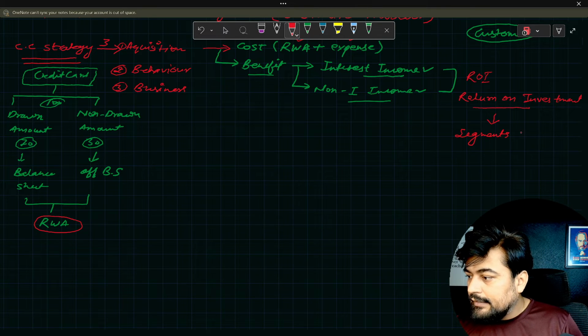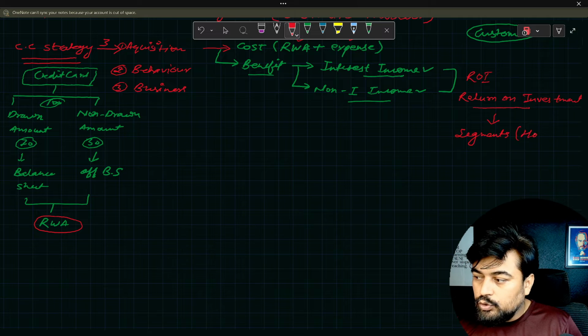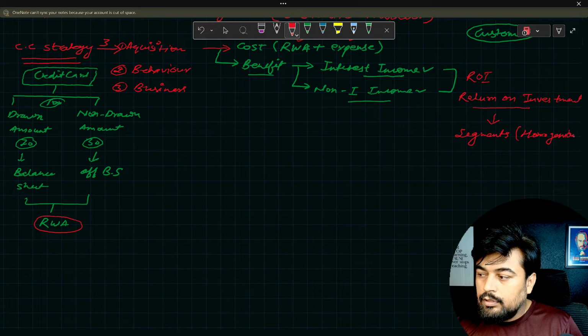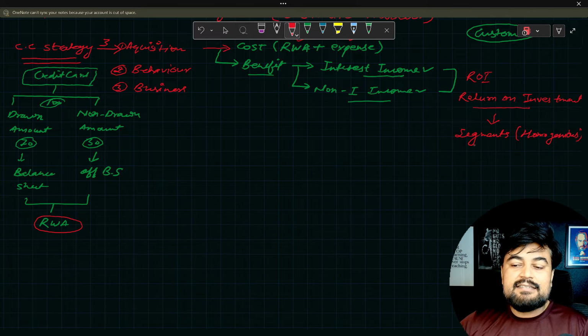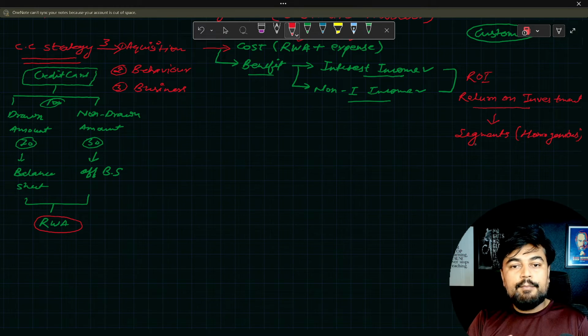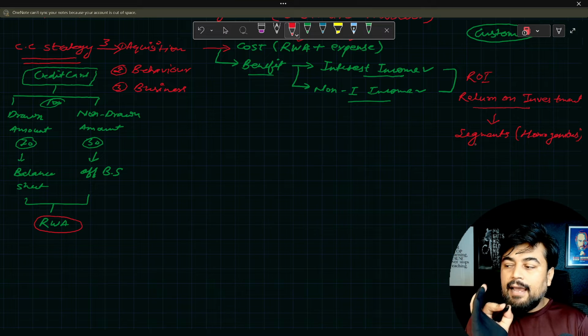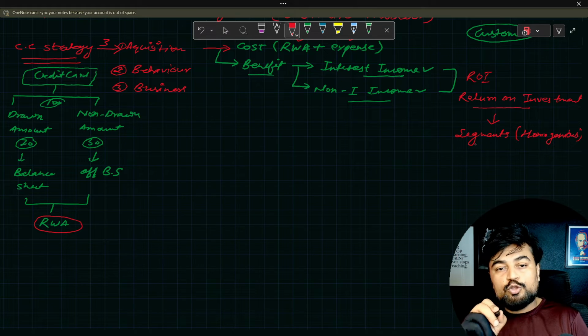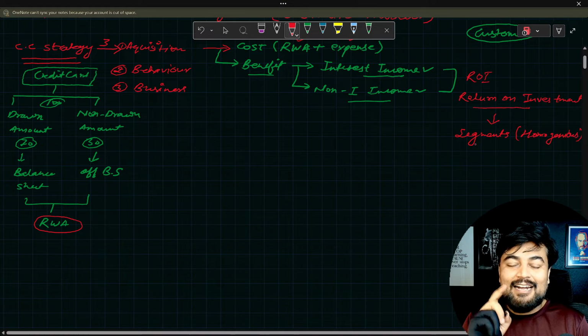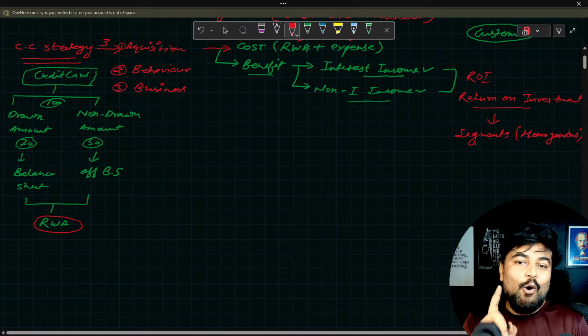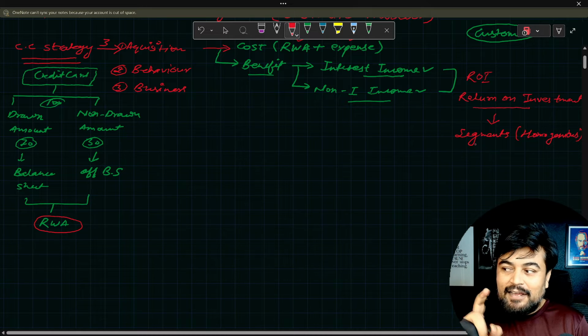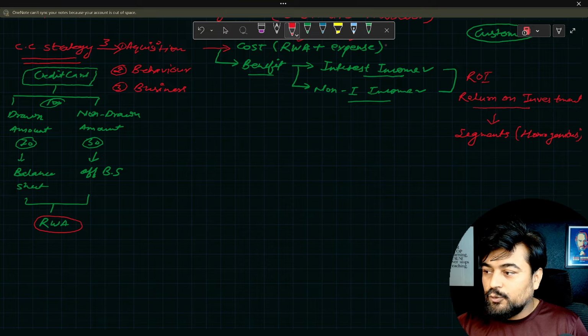I just said it's a homogeneous group. Customers with similar characteristics will be segmented together so that the bank can easily target those buckets where they want to generate the maximum return on their investment. This is very tricky. I hope this is clear to you.